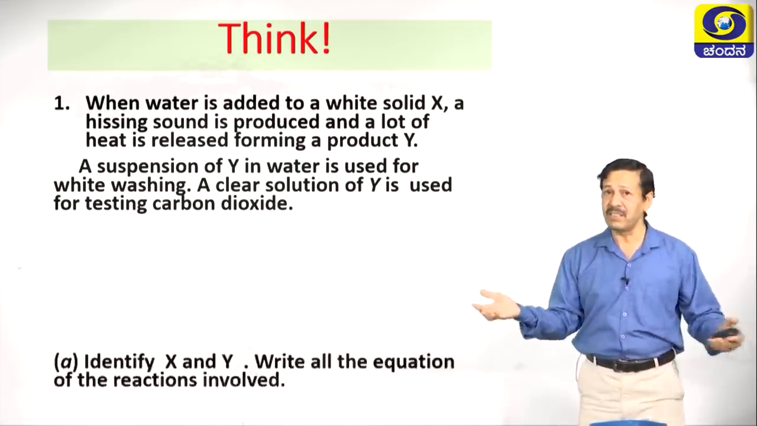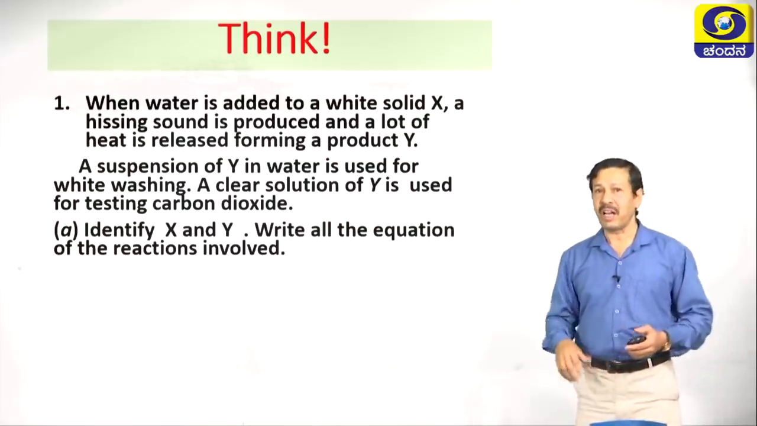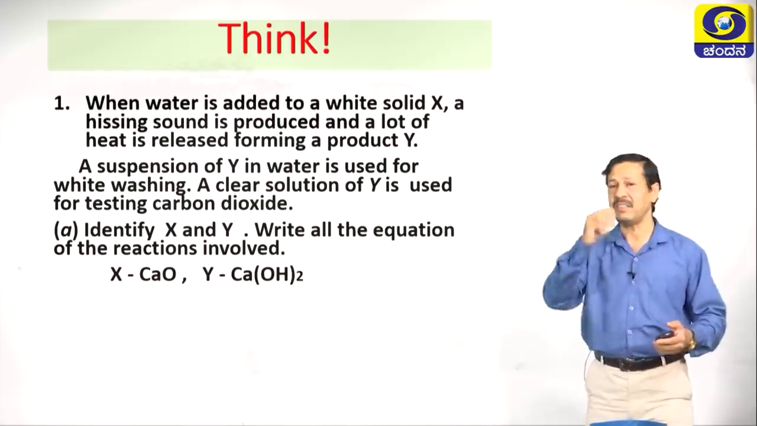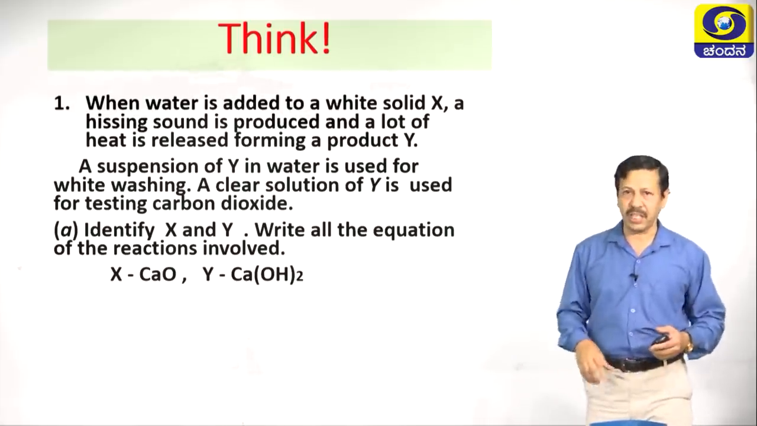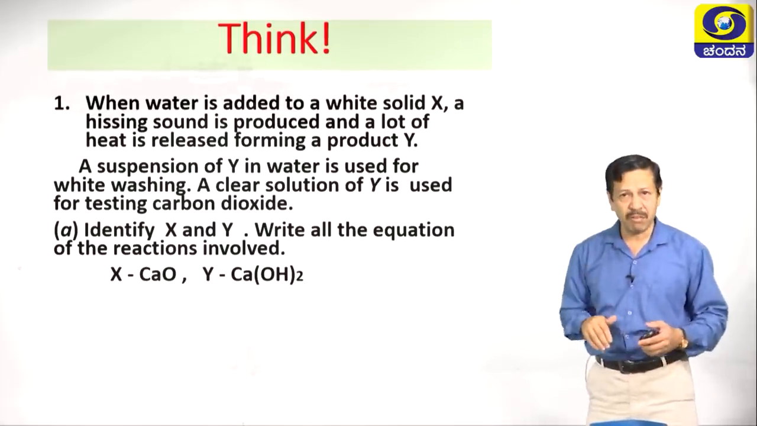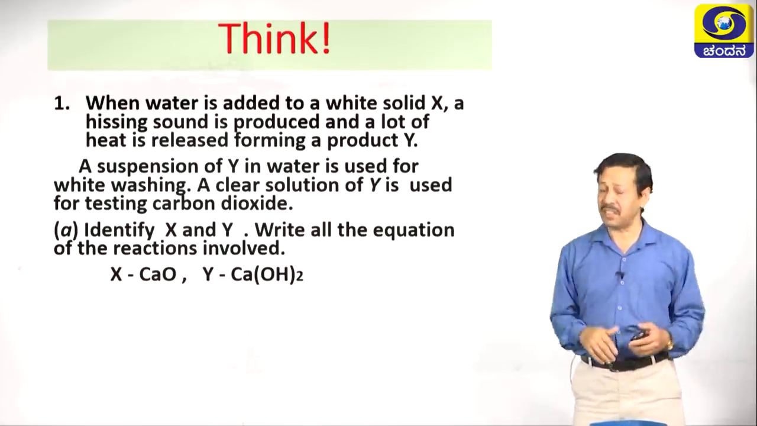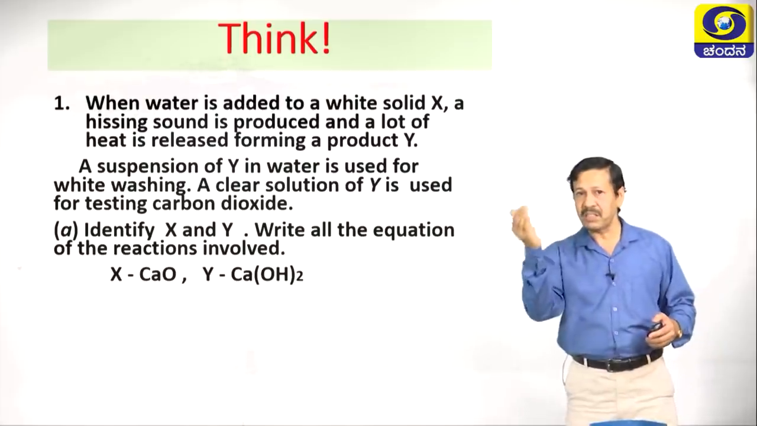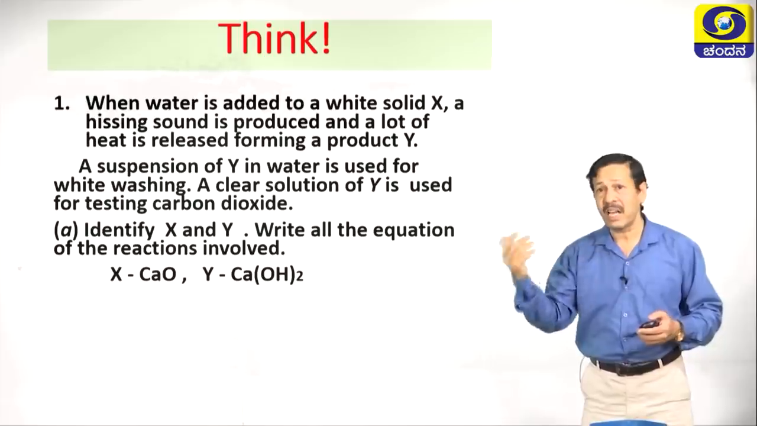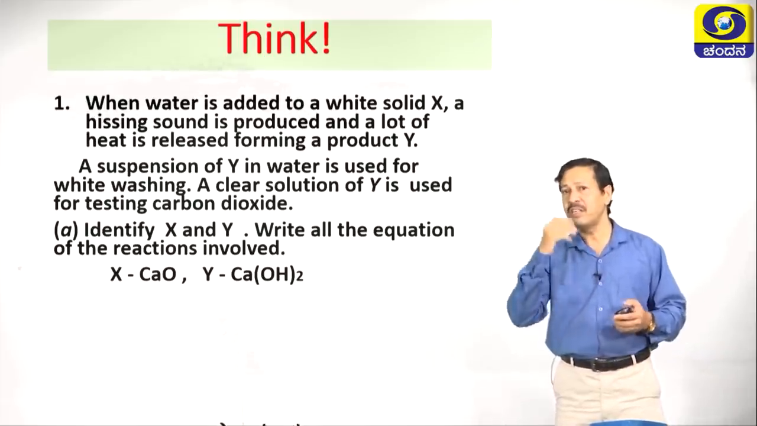Now, you got many hints. Now, what are X and Y? Write the equation for this one, let us analyze. Here X is calcium oxide. When calcium oxide is added to water, a hissing sound is observed and a large amount of heat is generated. It produces calcium hydroxide, hence Y is Ca(OH)2, calcium hydroxide or slaked lime.